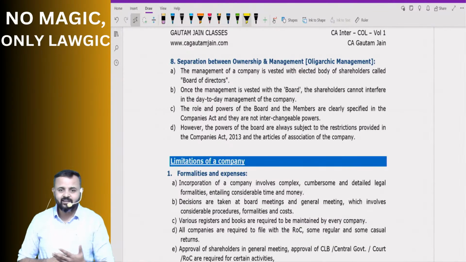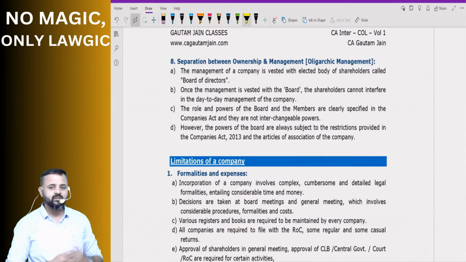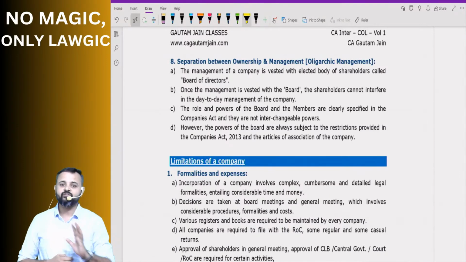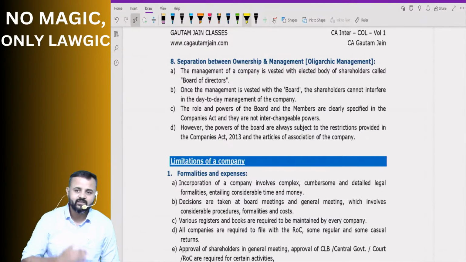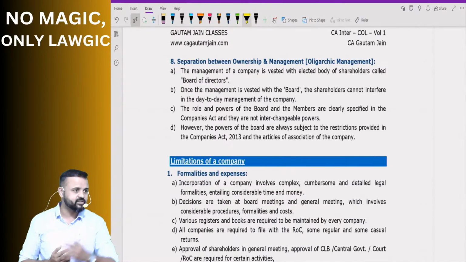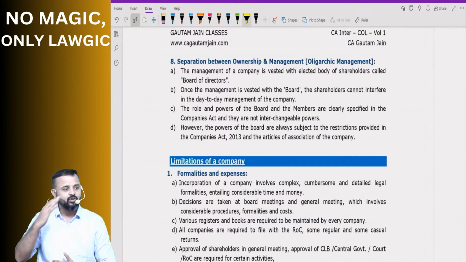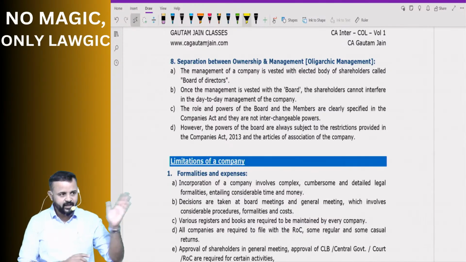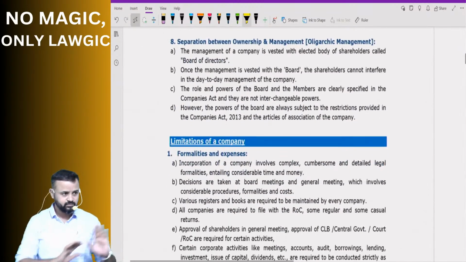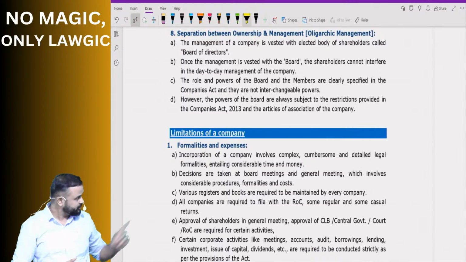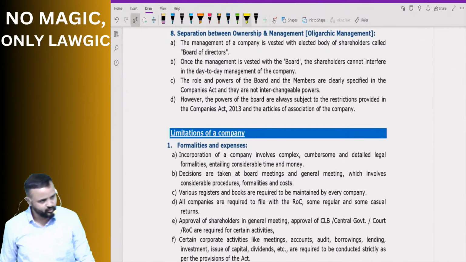So when we meet in our next session, we are going to begin with limitations of company. Okay? Next session when we meet, we'll begin with what? Limitations of company. So daily basis, keep checking from the book as well. If I am not referring to the printed material which has been given, you should be doing it. So what is covered? Put a tick mark. Yes, this is covered. So from page 1 to page number 4, it's all done. Page number 5, limitations, is what we will continue with.